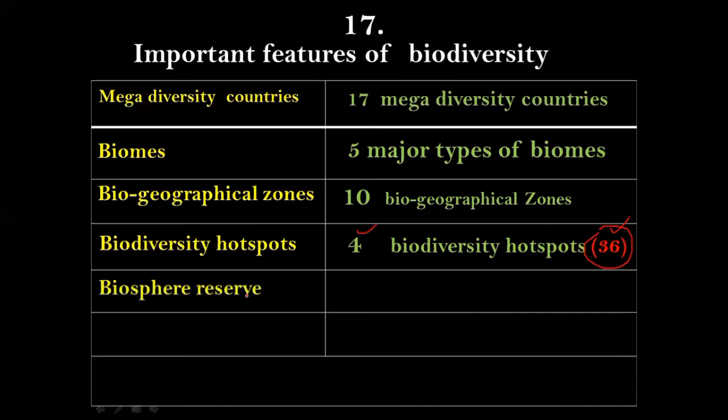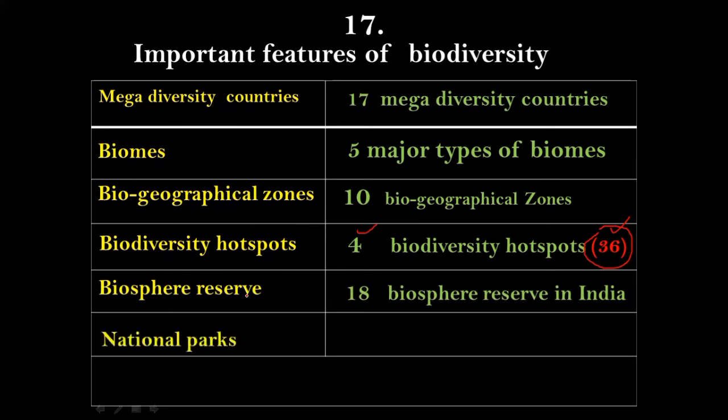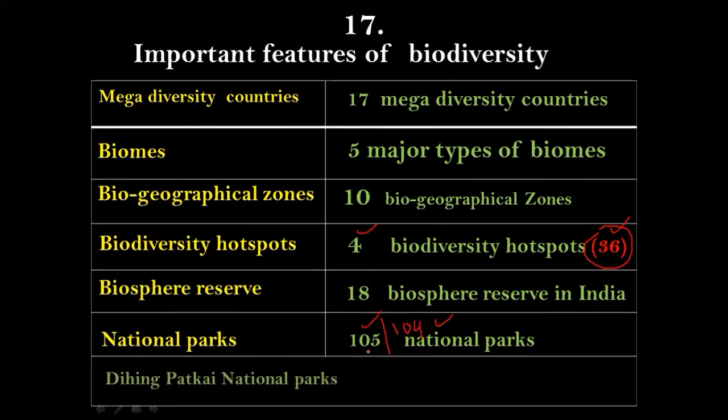Next, we have biosphere reserves. Altogether, we have 18 biosphere reserves in India. And talking about national parks, in India, we have altogether 105 national parks. Do not get confused with the number 104 in many book materials or many sources, because previously it was 104. Now it's upgraded to 105 because of the Dihing Patkai National Park, which is in Assam.